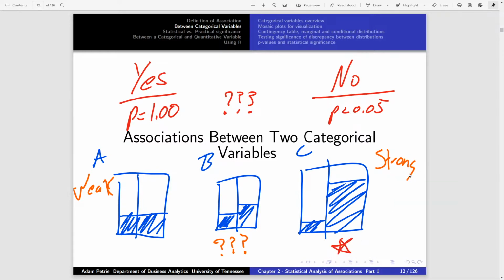And we see that right here where this is evidence of a strong association. This is evidence of a weak association, which would have a high p-value, or not evidence of a weak association. Lack of evidence for a strong association. So this would be likely by random chance. This would be unlikely by random chance, a stronger association. Sample size does matter, but we'll just assume we have adequate sample sizes.